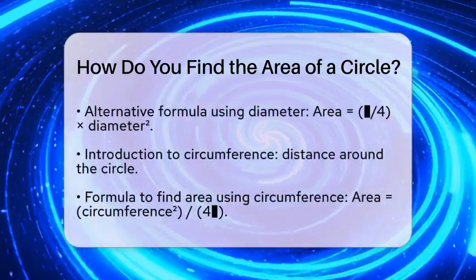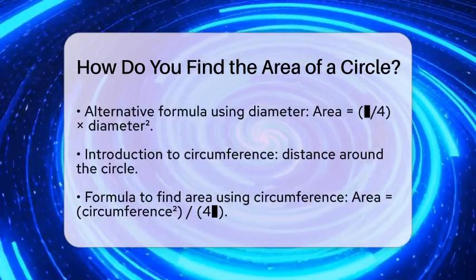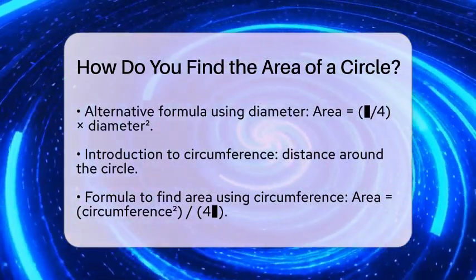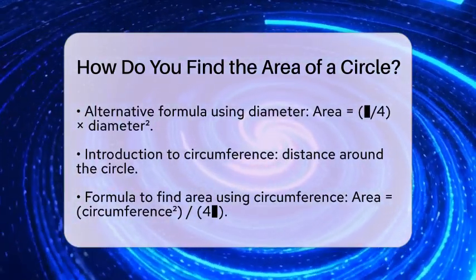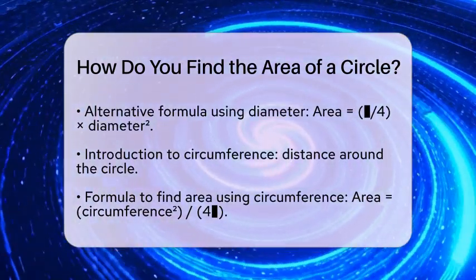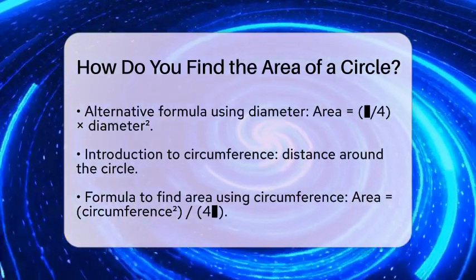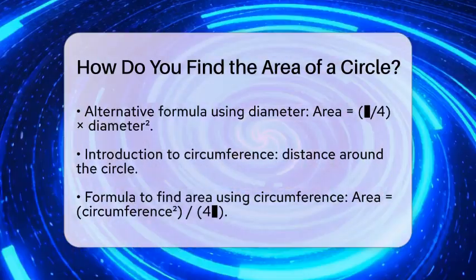Now, if you happen to know the circumference, which is the distance around the circle, you can find the area using a different formula. The area equals the circumference squared divided by 4 pi. This uses the relationship between circumference and radius, where circumference equals 2 pi times the radius.